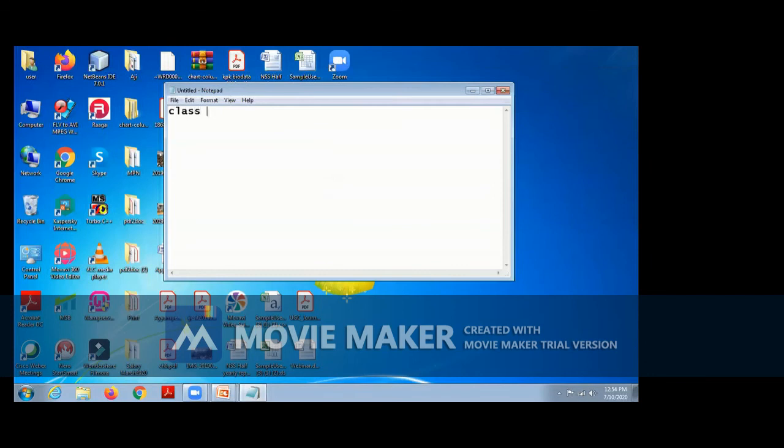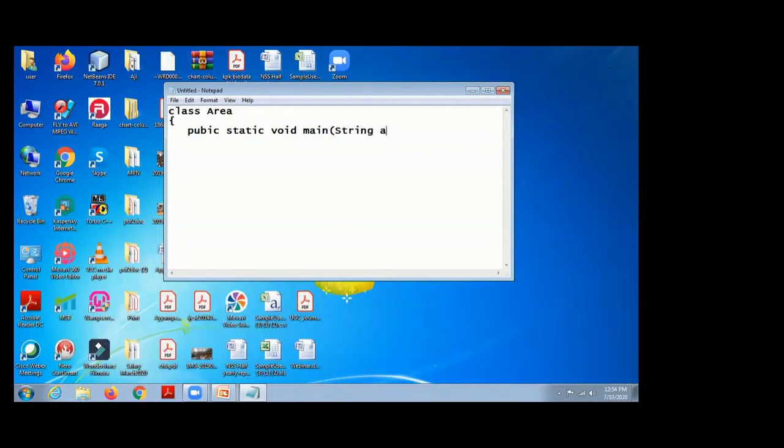Simple program: class area, public static void main. Okay. I declare the variables: integer radius, then float area. I declare two variables, one is r and another one is area.